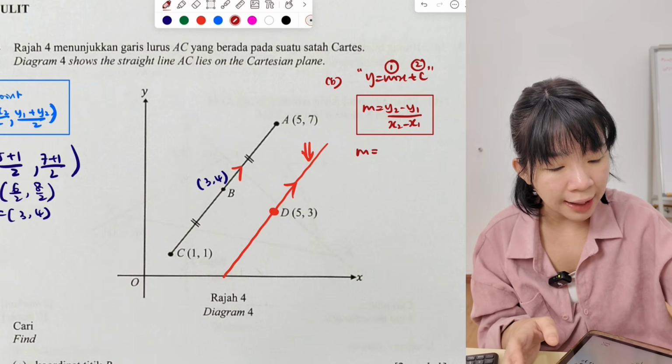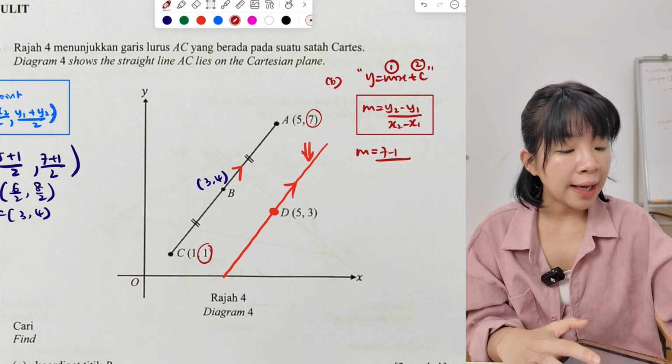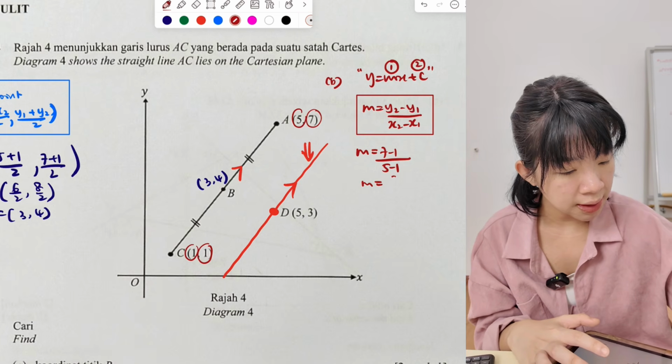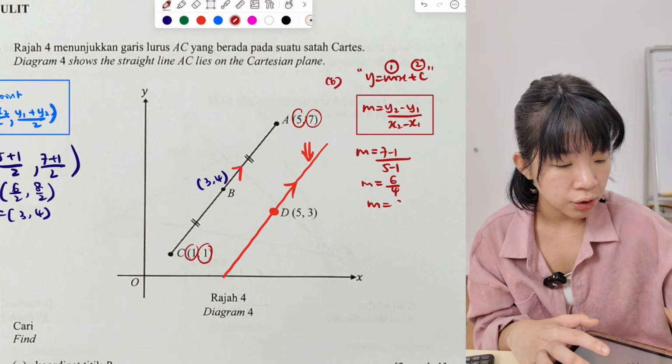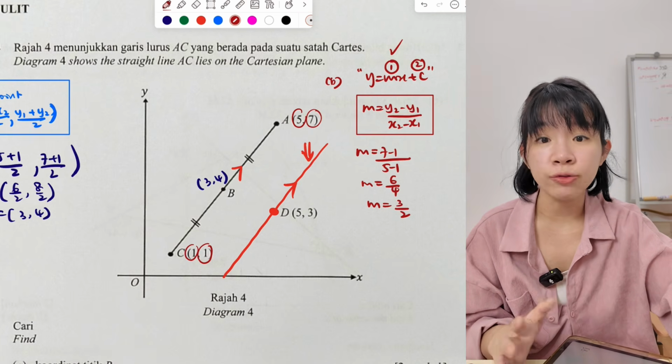M equals y minus y over x minus x: 7 minus 1, over 5 minus 1. So the gradient is 6 over 4. Simplify it, 3 over 2. Okay, so now we have M. Then how to find C?